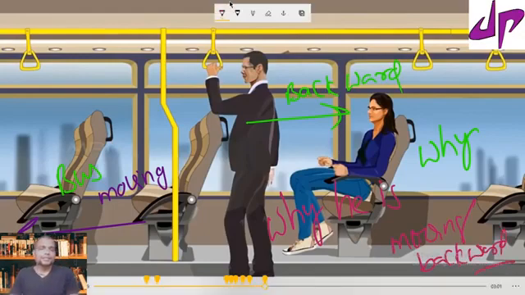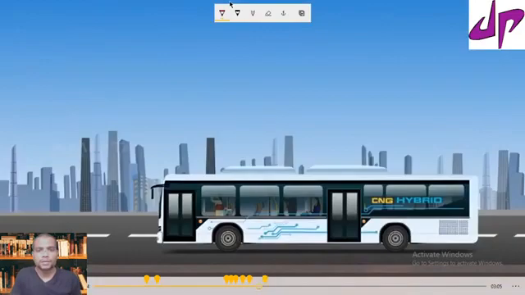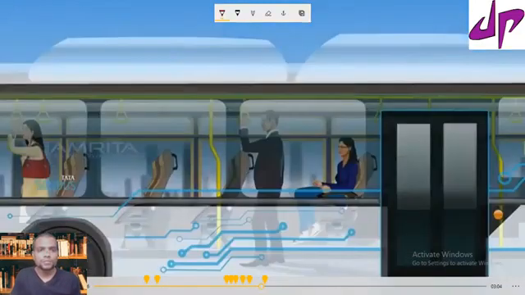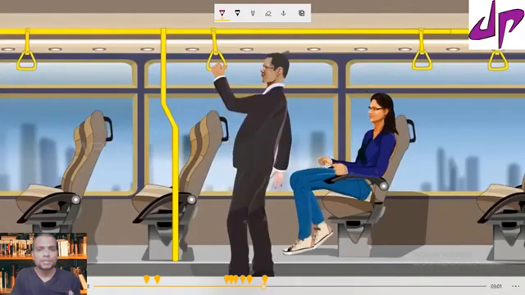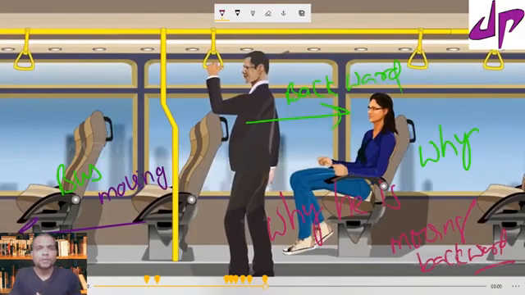What could you guess? Now, initially the bus is at rest. Now, the person who is standing in the bus is also at rest. But when all of a sudden the bus starts to move, we tend to move backwards.